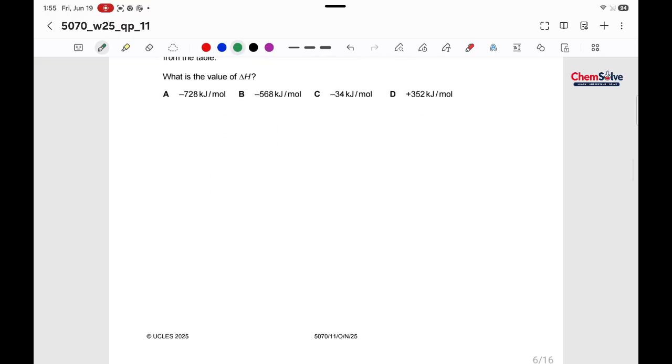Okay, this is the type of question which is asked by the examiner almost every year. So for that we are gonna calculate the energy of reactants first.